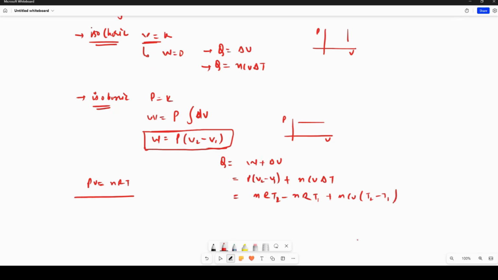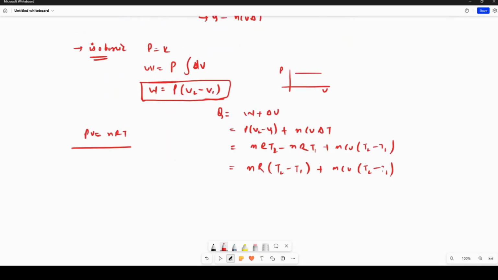Is that clear? Yes. If you take n common, this is nR times T2 minus T1, plus n CV times T2 minus T1. Now if I take n times T2 minus T1 common,